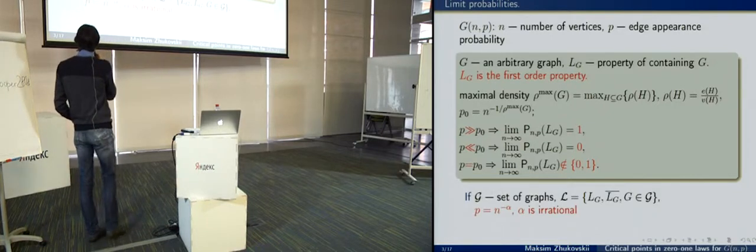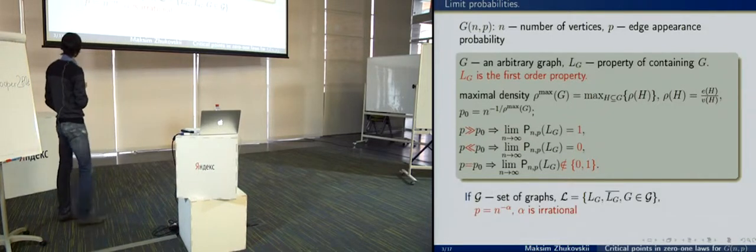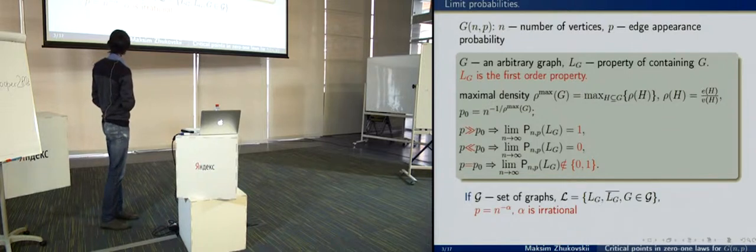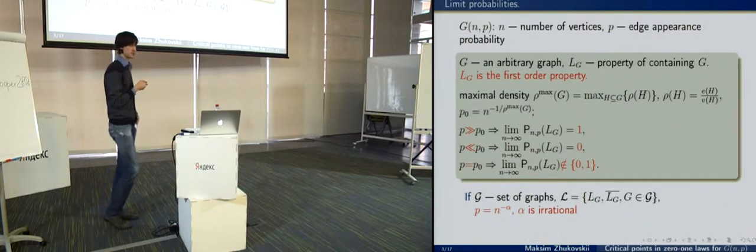So it is easy to see that if we consider any irrational alpha and p equal to n to the minus alpha, let us also consider this set of properties: all properties of containing graphs and all negations of these properties.